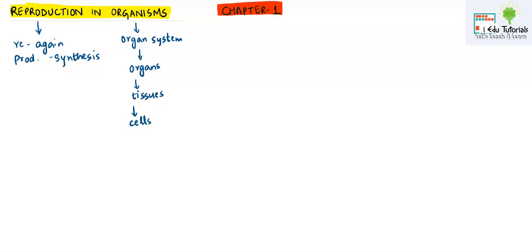So if somebody asks you for examples of organisms, you can give the example of plants and animals, because all those are living, right? Any living entity on earth falls into the category of organism. Now why is there a need to reproduce? There is a need for reproduction because each individual has a definite lifespan. Lifespan means the period for which an individual lives.